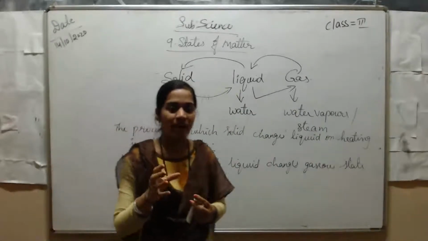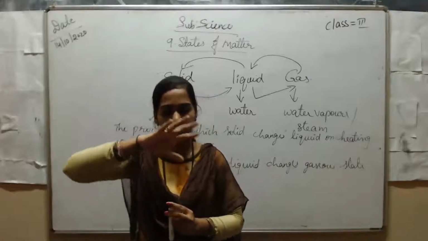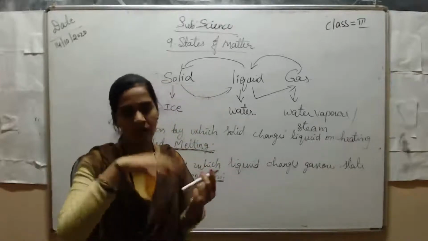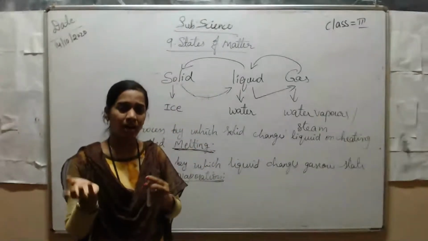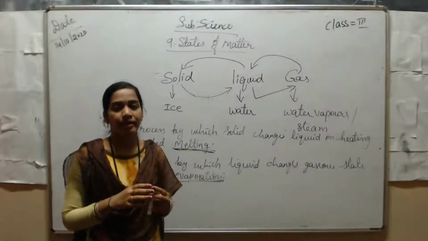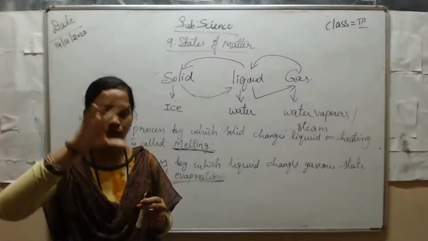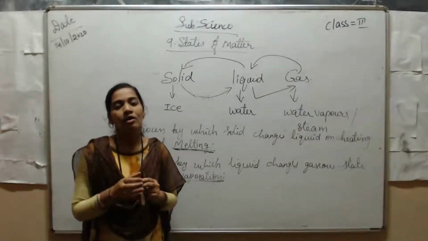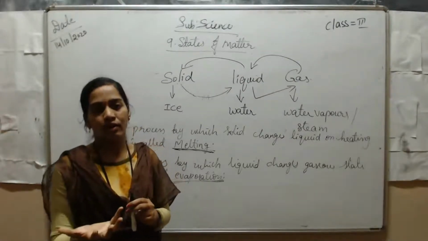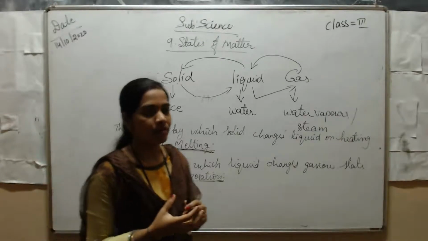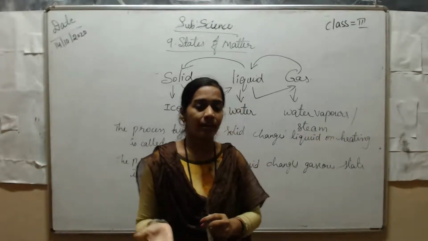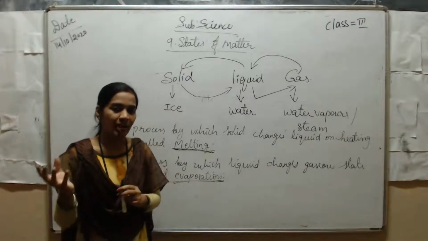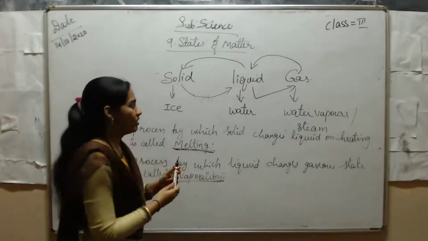The process by which the vapors are changed to liquid on cooling. If you cool those vapors, if you cool the steam, you will get the liquid. Understood, students? The vapors on cooling change their state from gaseous state to liquid state.